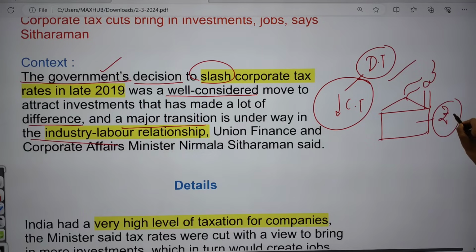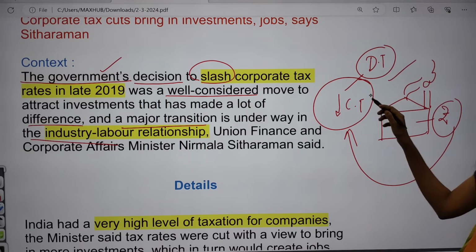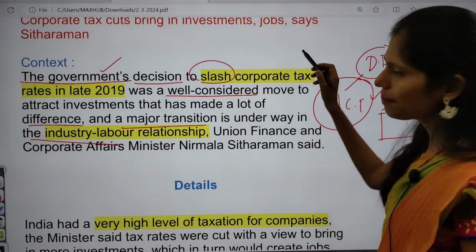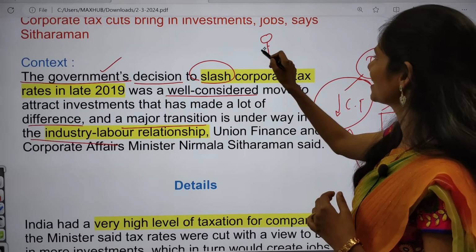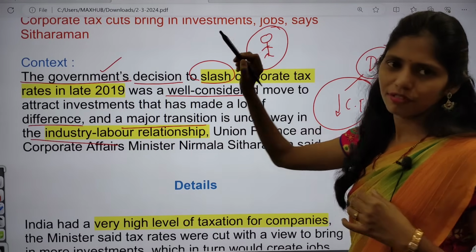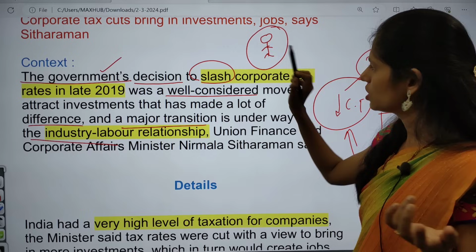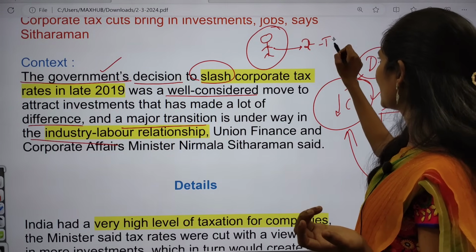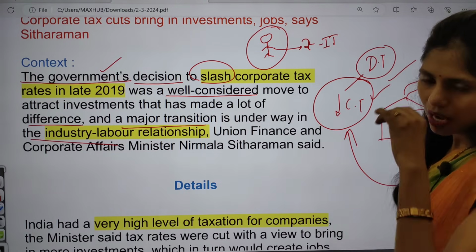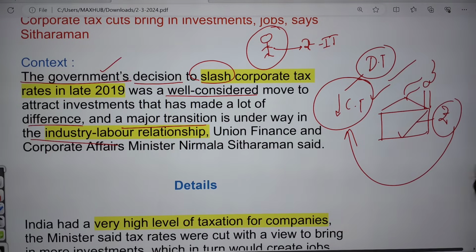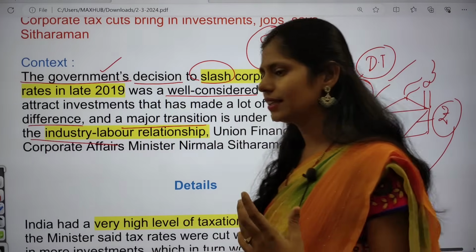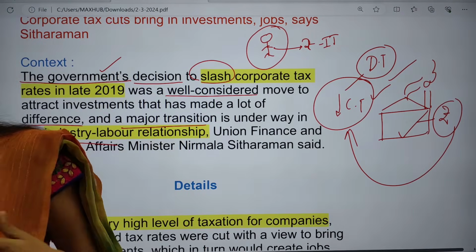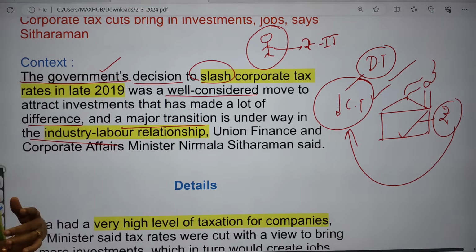On these profits, it has to pay some amount as tax to the government, and that is called corporate tax. For example, take me as an individual: I am working and getting profits, so on this profit I have to pay tax to the government. That tax is called income tax. But in organizations, factories and industries which pay the tax, that comes under corporate tax.